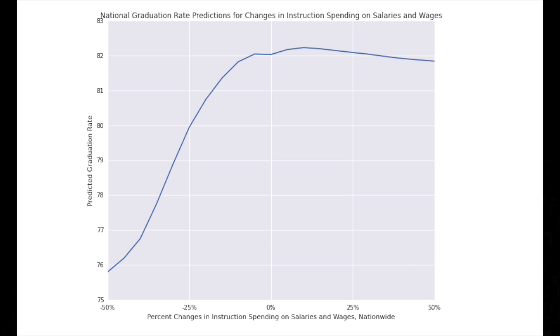Now, this graph does the same thing for school spending. Surprisingly, this shows that while decreasing school spending would decrease graduation rates, increasing it would not increase graduation rates because of this plateau. There are diminishing returns, which is a very interesting insight. And lastly, we close off our analysis with a list of policy recommendations and next steps.